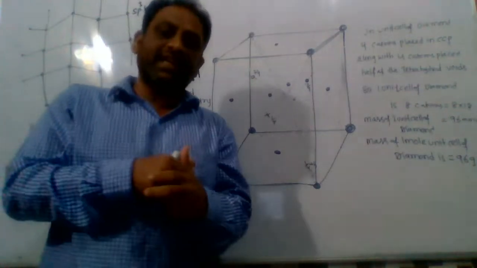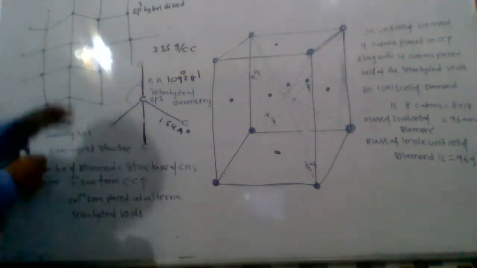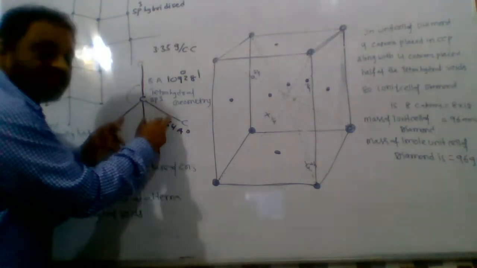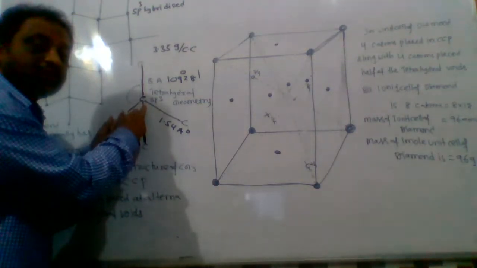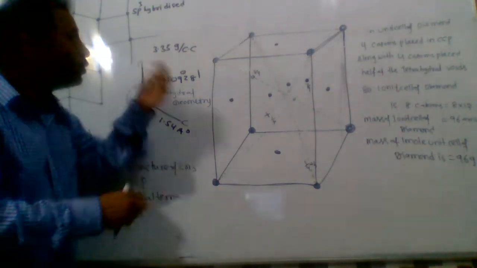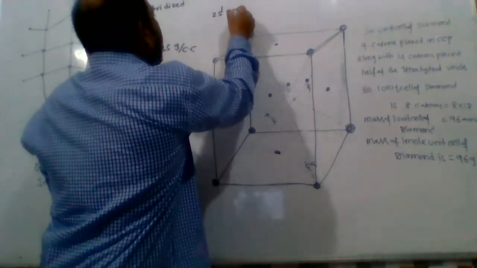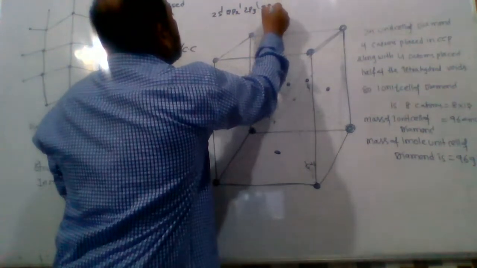Diamond is an insulator, a non-conductor of electricity, because in diamond each carbon forms four single bonds. Carbon has four unpaired electrons in its valence shell: 1s2, 2s1, 2px1, 2py1, 2pz1.